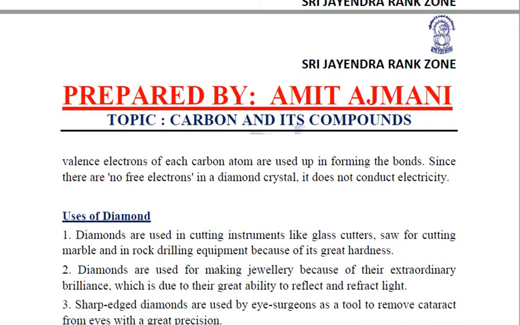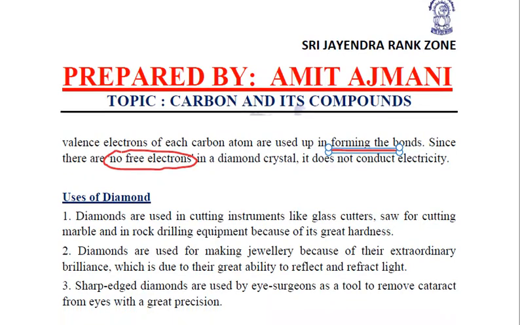They are used up in forming the bonds, and because of this there are no free electrons in a diamond crystal which could conduct electricity. So that is why diamond does not conduct electricity. Clear?